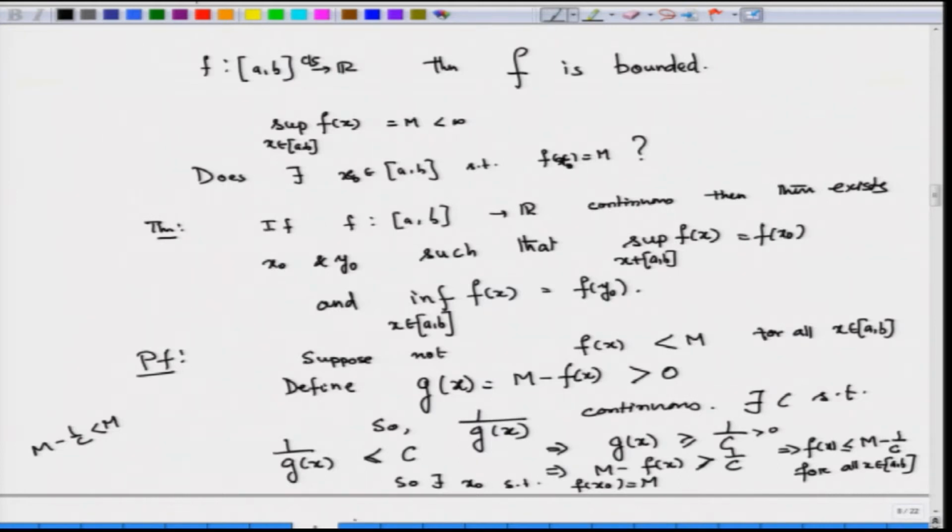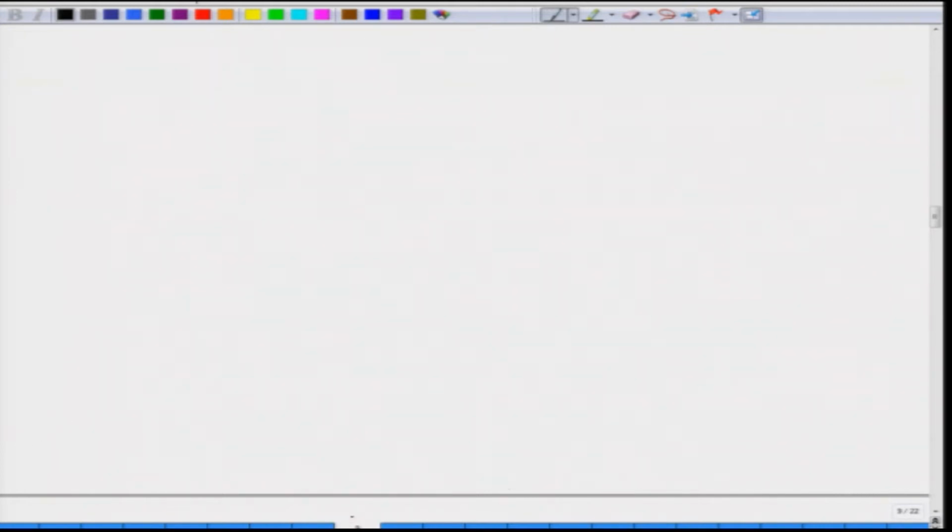Once we have these two, even if you are having some problem with the proofs, do not worry about that. But the fact is important: if f is a continuous function on the closed interval [a, b] to R, then f is bounded.